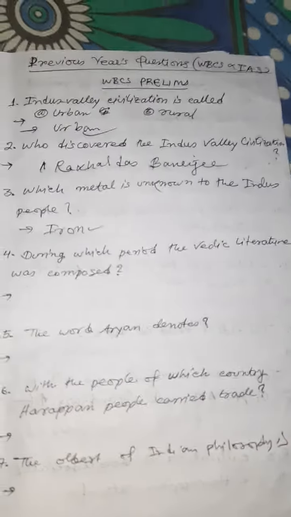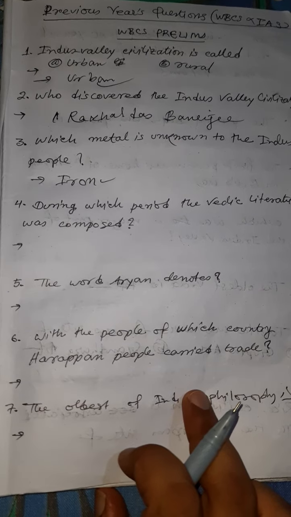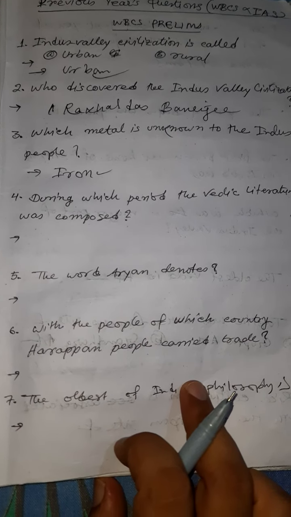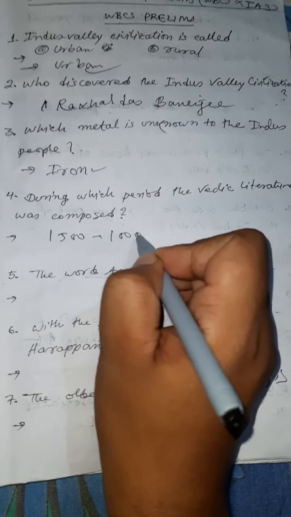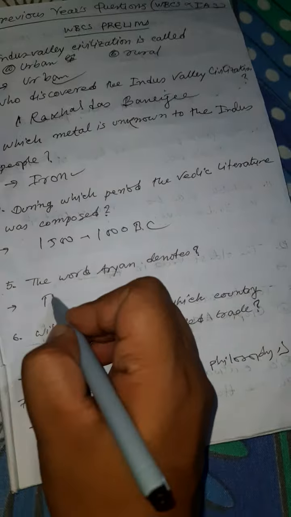During which period was the Vedic literature composed? The correct answer is 1500 to 1000 BC. The word Aryan denotes race.